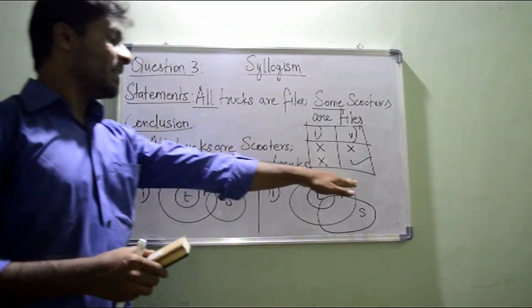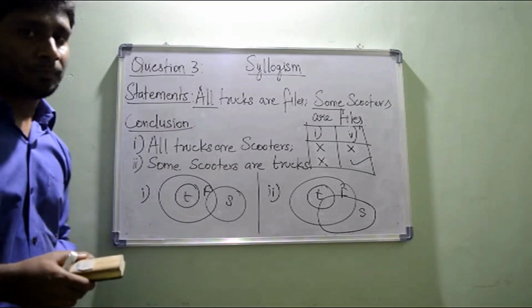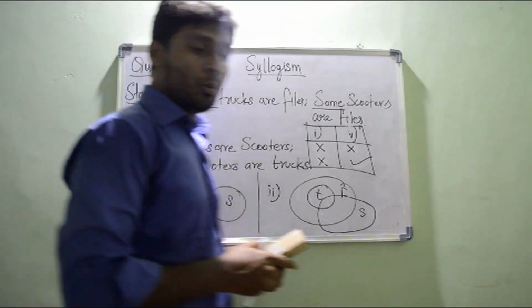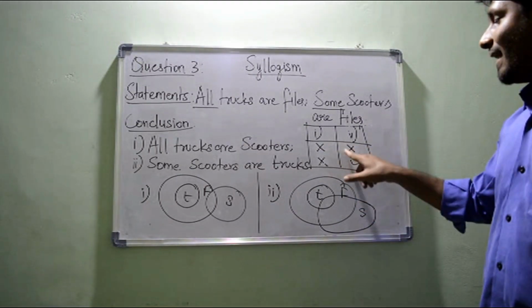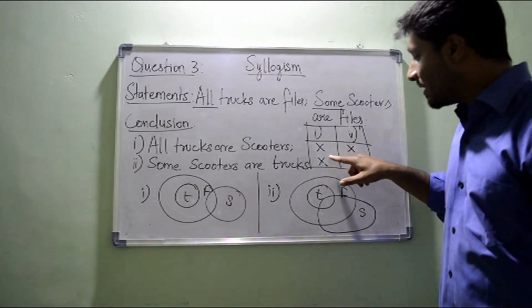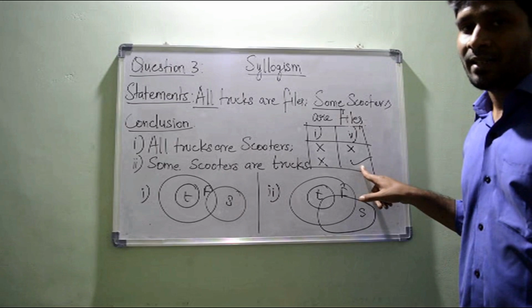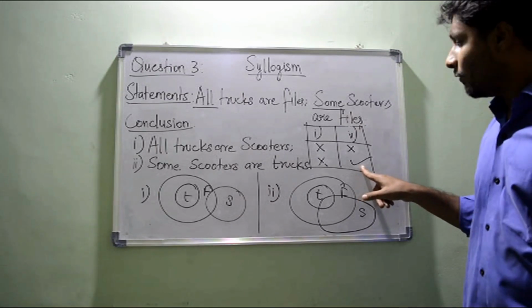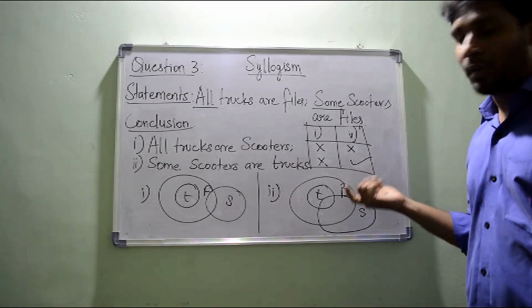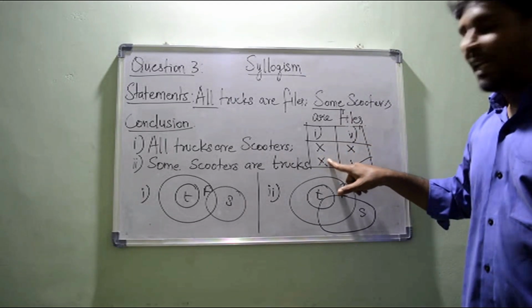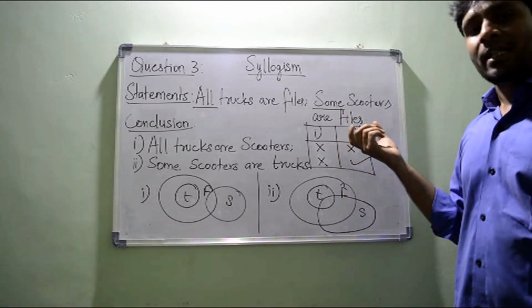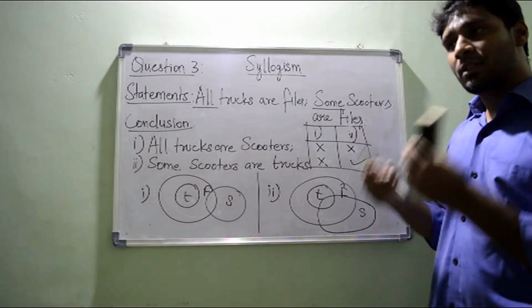So if this is my scenario, how can I guess the answer? Any clue? My scenario is that conclusion 1 is false in both the diagrams, and conclusion 2 is false in the first but true in the second case. So can I go for only 2 follows? No, again 2 is not following in my first diagram. So how can I take this option? If I'm getting a situation like this, I can use the fourth rule.